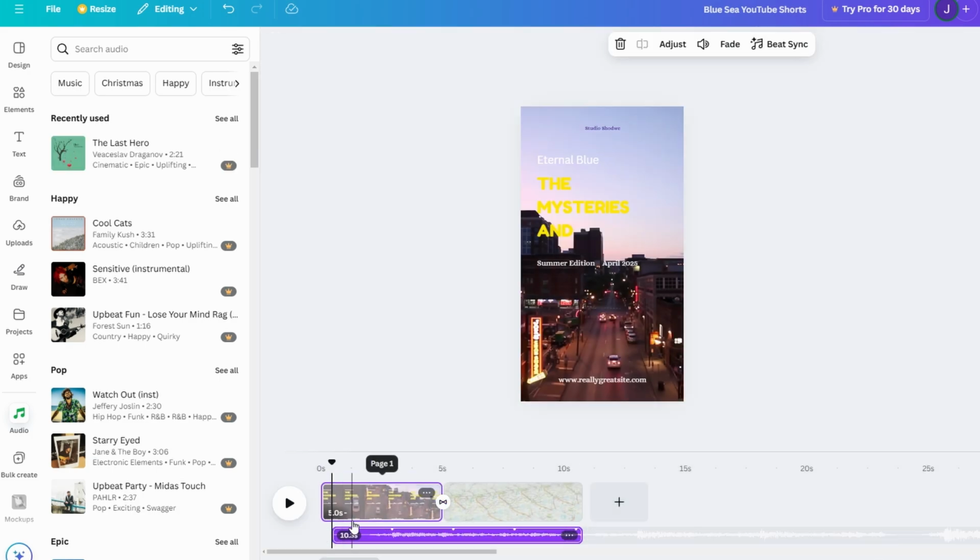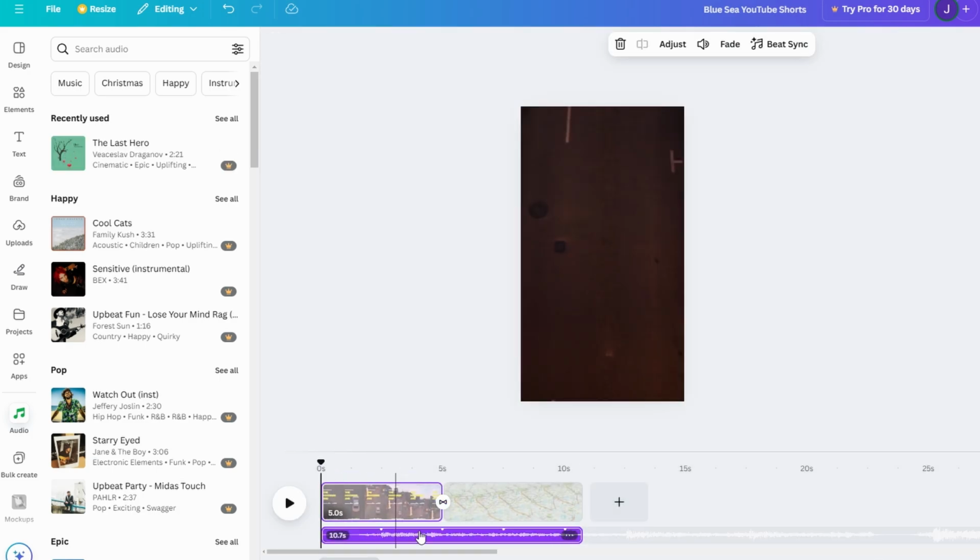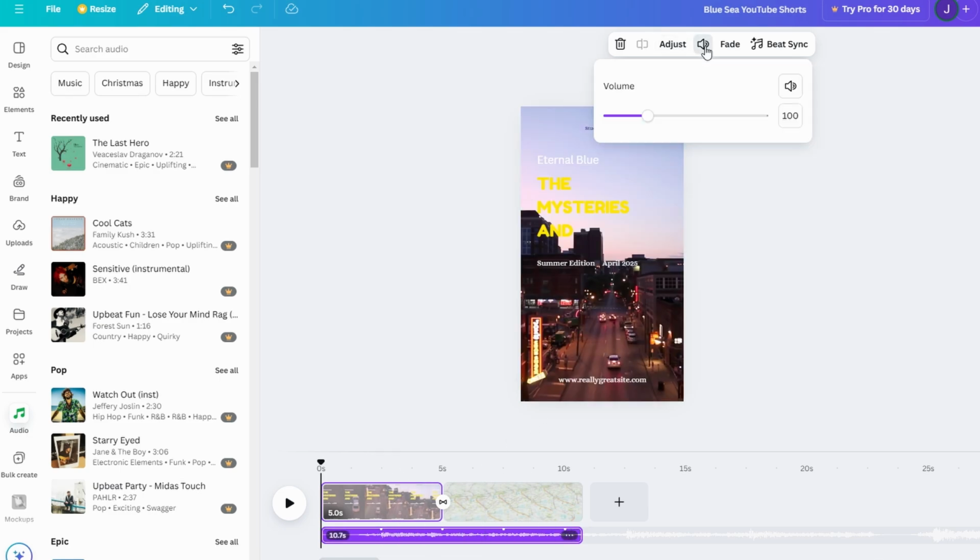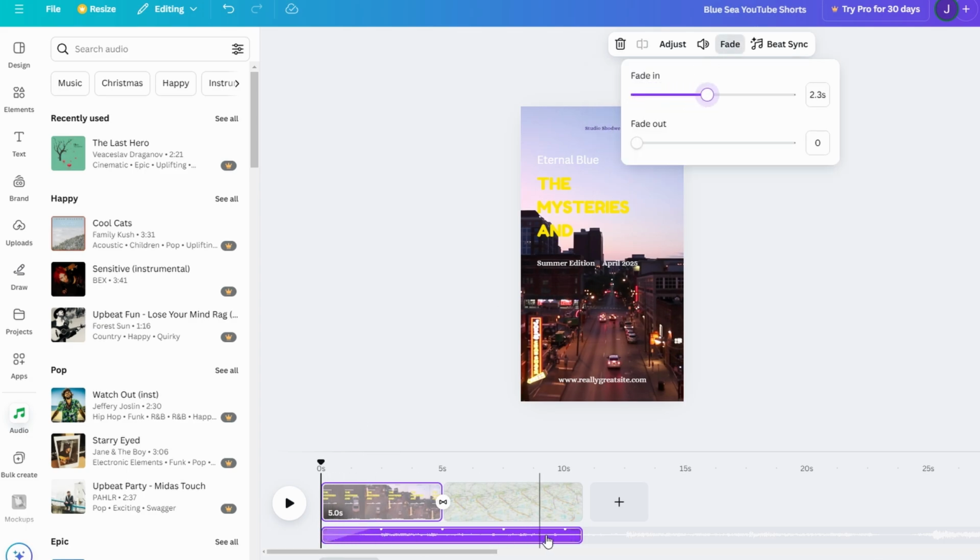You can also adjust the volume. Keep it subtle if you have a voiceover or increase it for dramatic moments. Want to add extra flair? Canva's sound effects library includes options like a swoosh for transitions or a pop for highlighting key text. Fade effects allow you to smoothly transition your audio in and out, ensuring a polished finish. With the right audio, your short will leave a lasting impression.